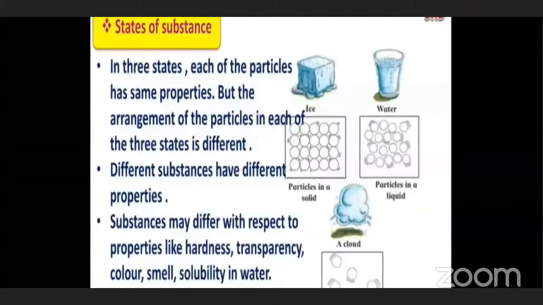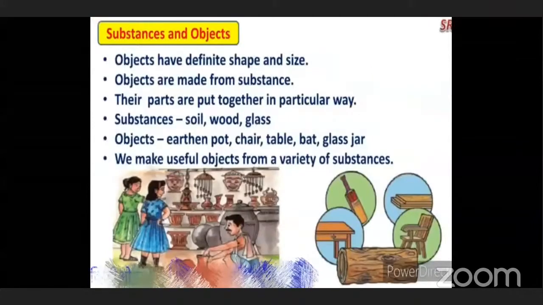Okay, very good children. Now, we have to study about the substances and objects. Okay. Now, what can you see in the first picture?